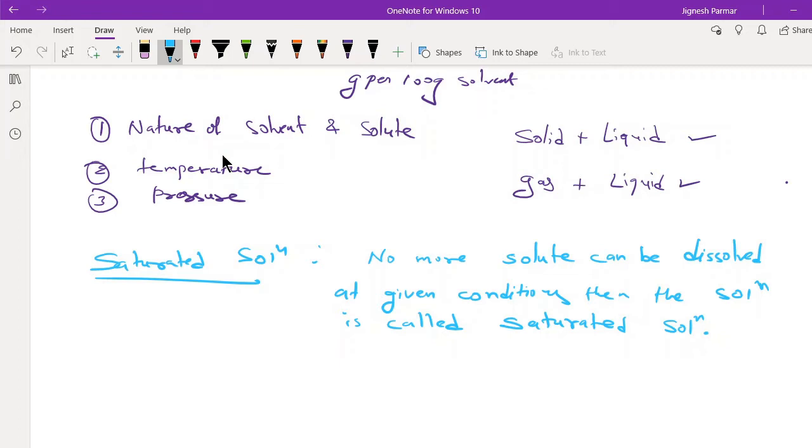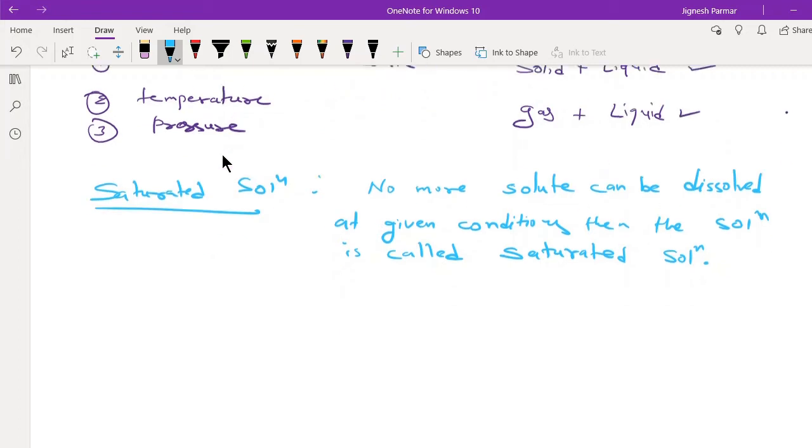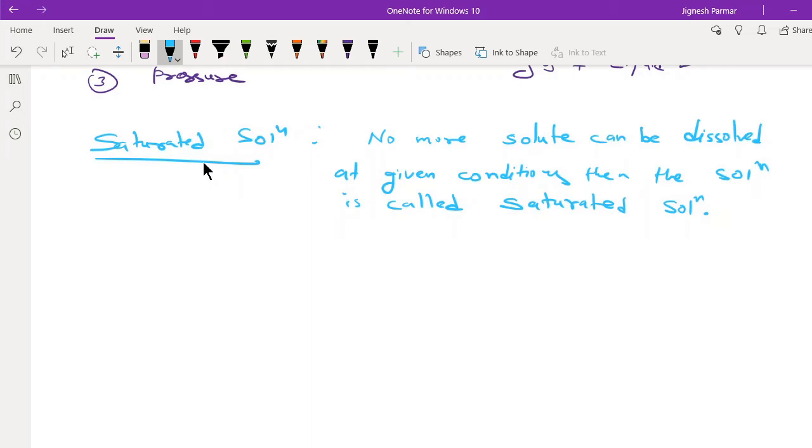And how does this solution take place? There are two processes going on simultaneously. Let's say this is a beaker where I have blue colored water, and let's say one orange colored salt. Suppose I have added K2Cr2O7, and that is dissolving.